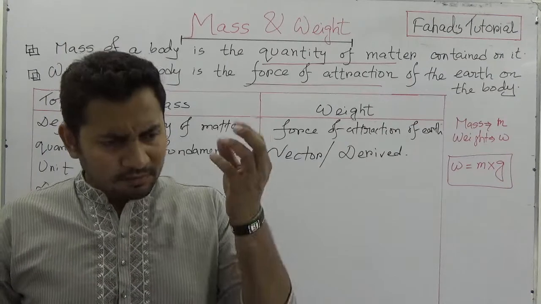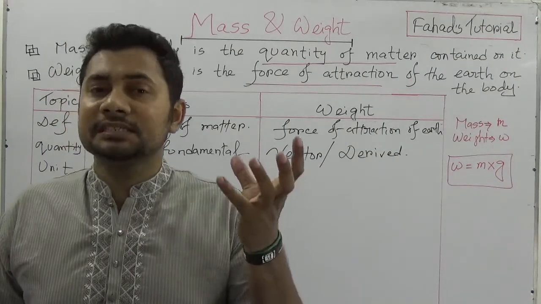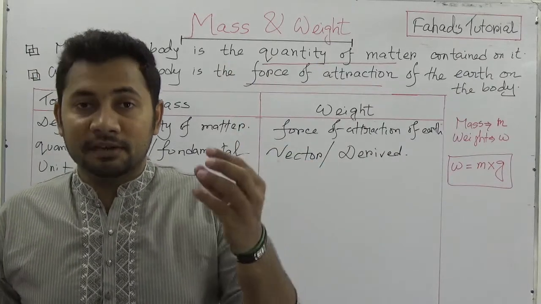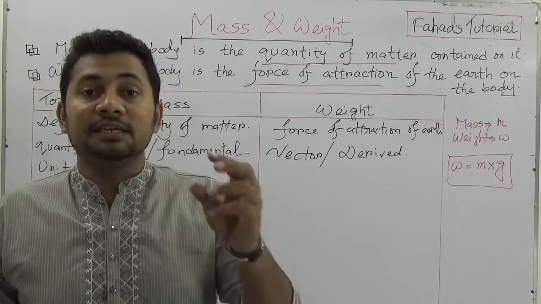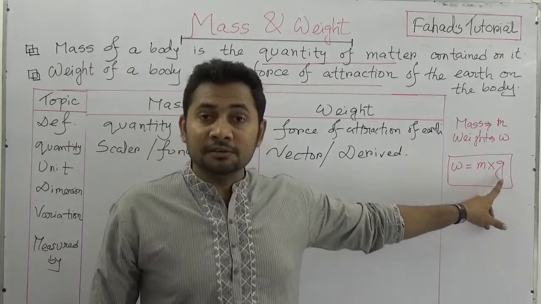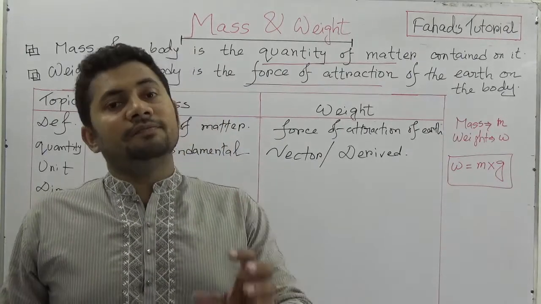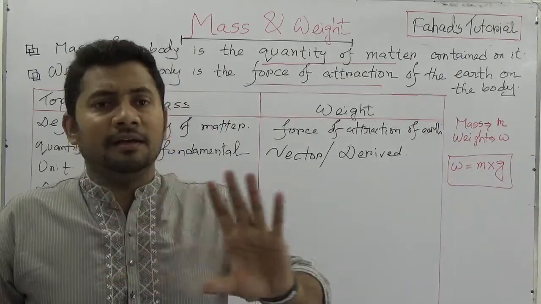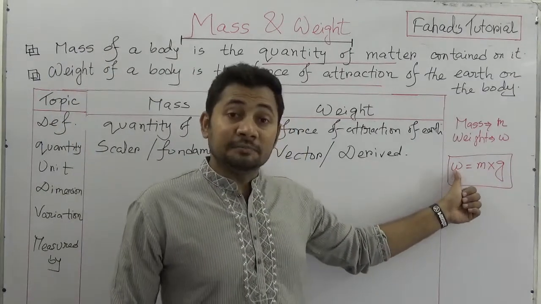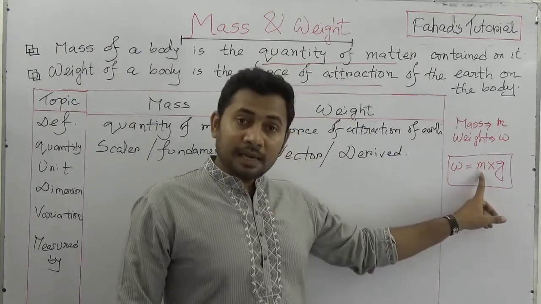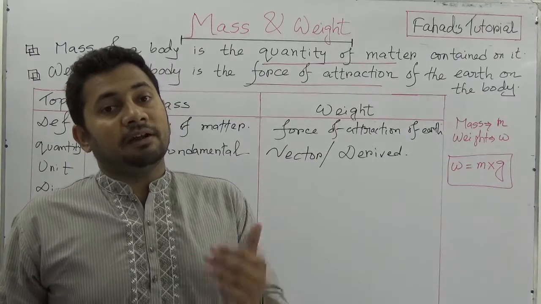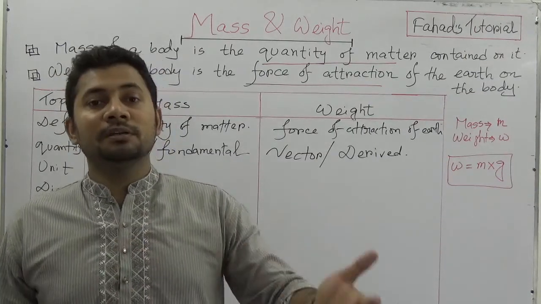Suppose an object having 60 kilogram mass goes to the center of the earth, the gravity of that place is 0. So 60 kg multiplied by 0, the answer is 0. So if there is any object having n number of masses, the weight can be 0, because weight depends on two different things, mass and gravity. If there is a mass of 100 kilogram but the gravity is 0, then the total weight is 0.